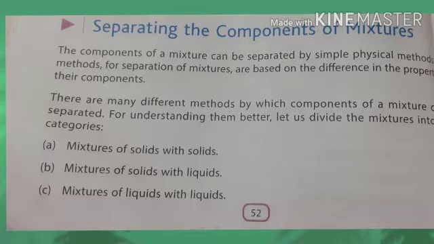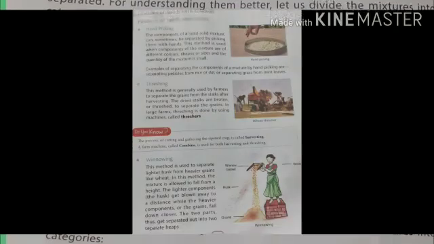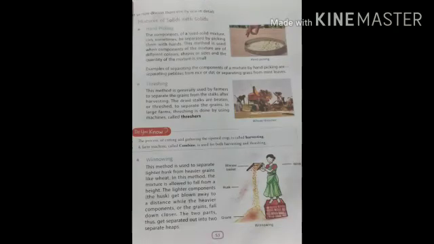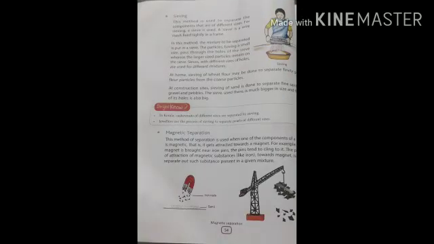For example, the first one is mixtures of solids with solids, a type of mixture in which all the components are solids. Second is mixtures of solids with liquids, where one component is solid and another is liquid, for example salt solution. And third is mixtures of liquids with liquids, where all the components of a mixture are liquid. So dear students, we are going to cover page numbers 53, 54 and 55